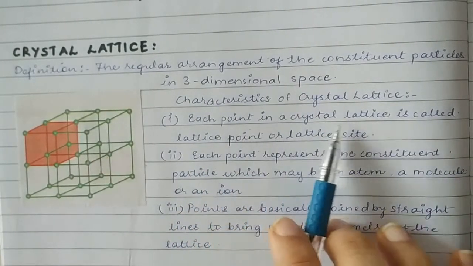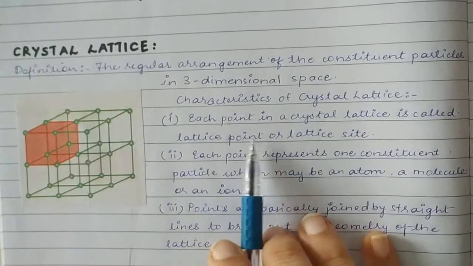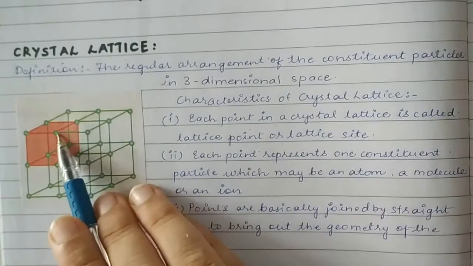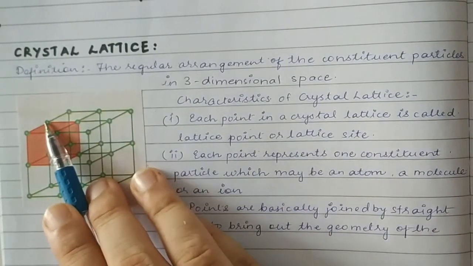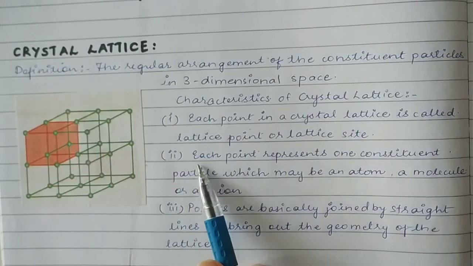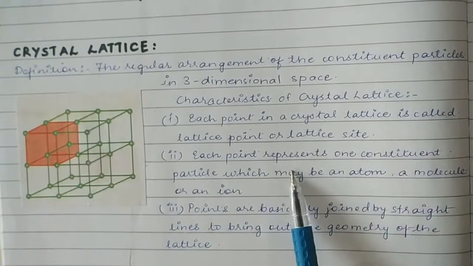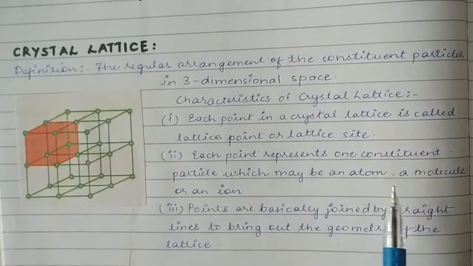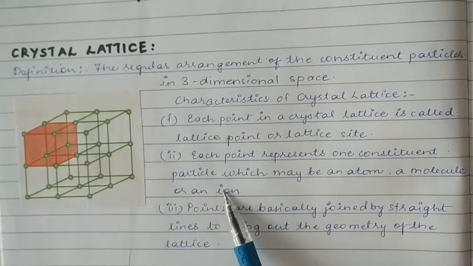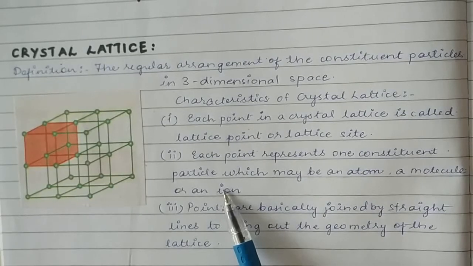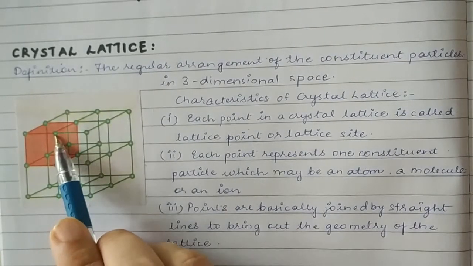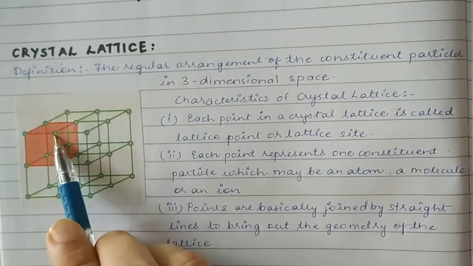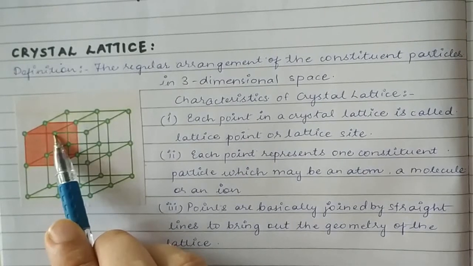Now the characteristics of crystal lattice. Each point in a crystal lattice is called as a lattice point or lattice site. This, as we mentioned in the earlier picture. Second, each point represents one constituent particle, which may be an atom, a molecule, or an ion. So you have to understand this. Now we are talking about lattice point, but what is it? It is an atom. It is one atom, or it may be one molecule.